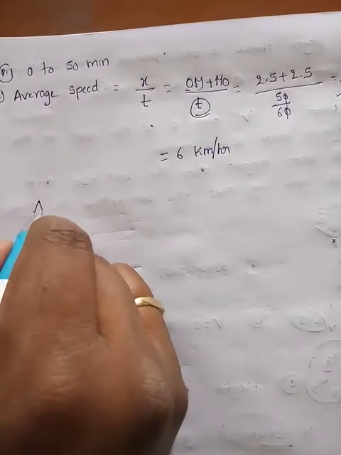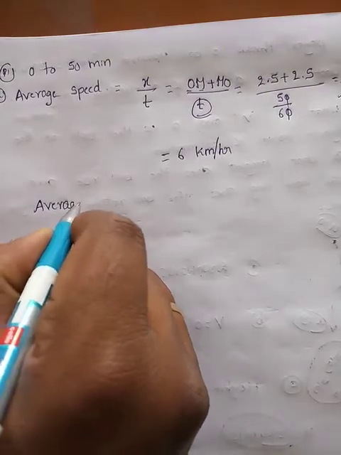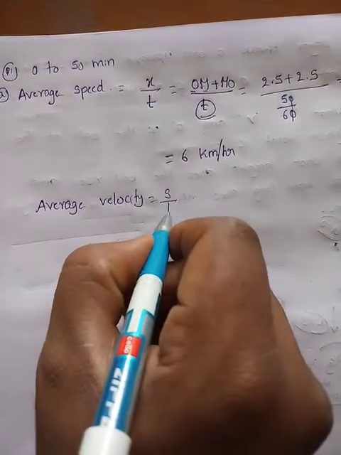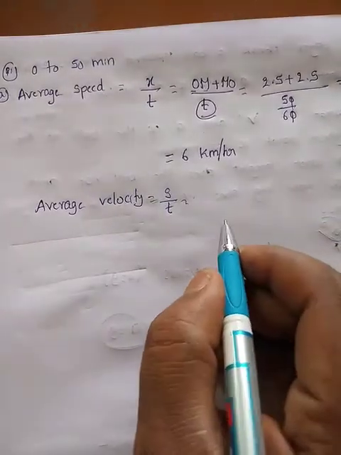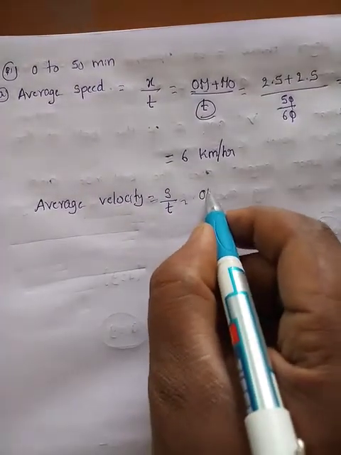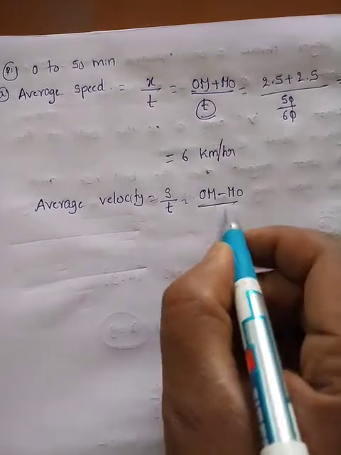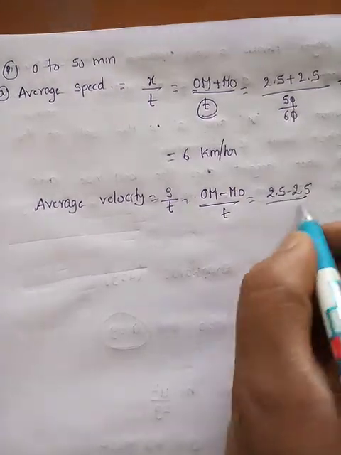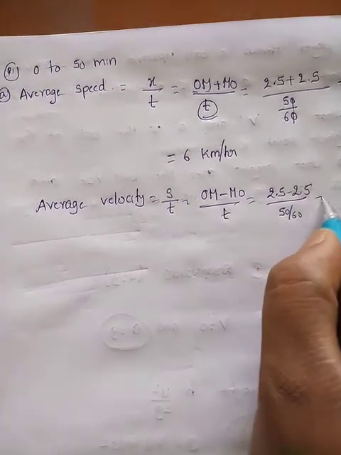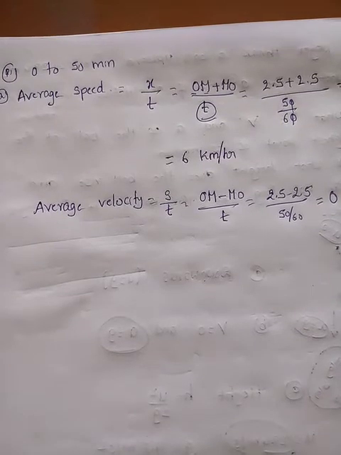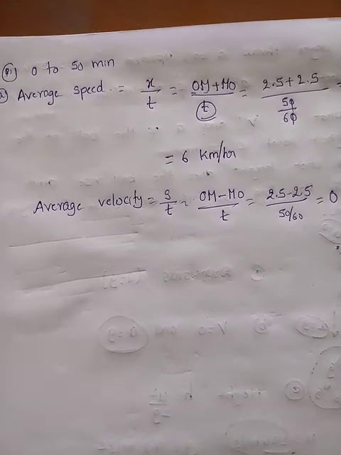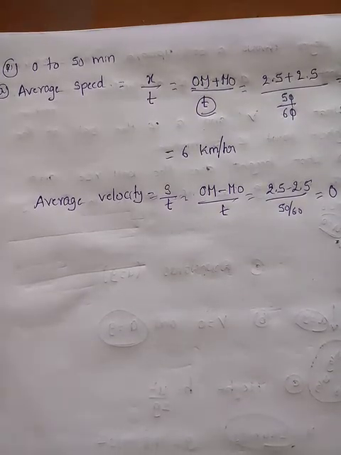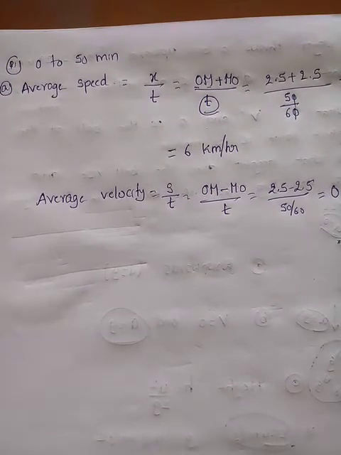What about average velocity? Total displacement: after 50 minutes you are again at home, which means initial point and final point are the same, O to M and minus M to O. So 2.5 minus 2.5 by 50 by 60. So average velocity is 0. Why? After 50 minutes you are at home, so initial point and final point are the same. Displacement is 0. Velocity is also 0.